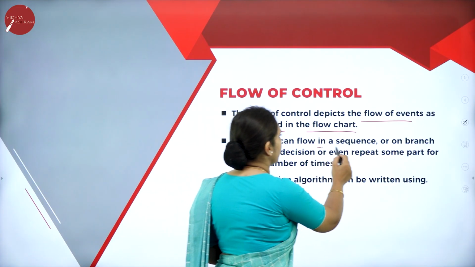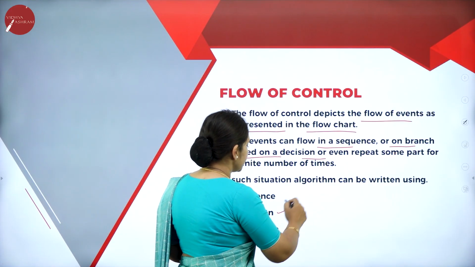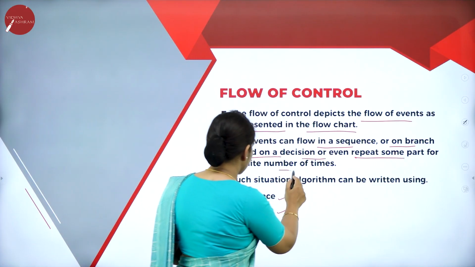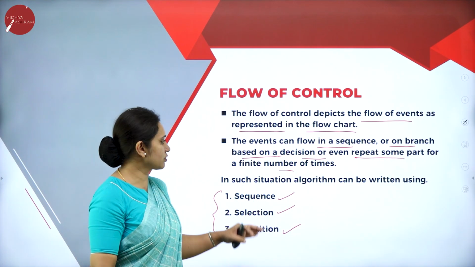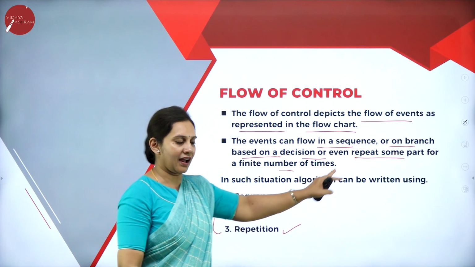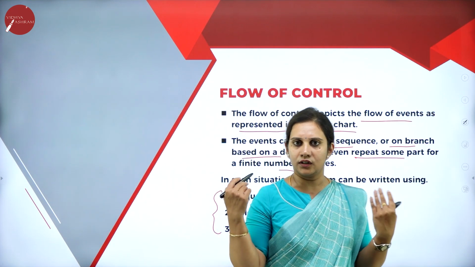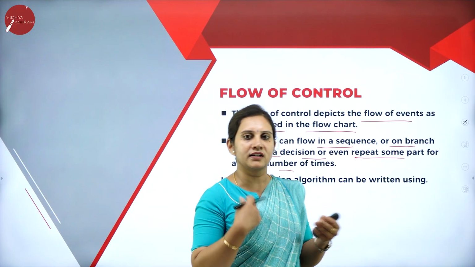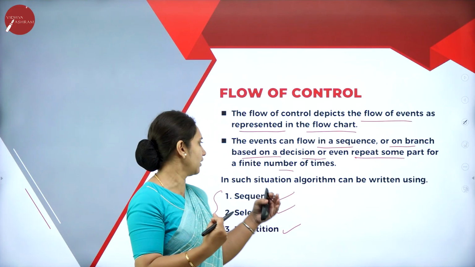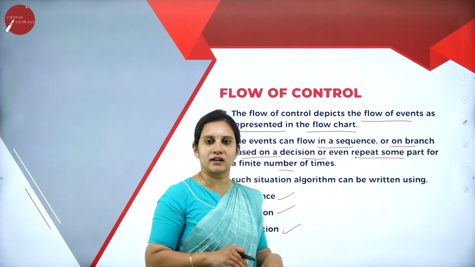The events can flow in a sequence or on a branch based on the decision, that is what selection. Sequence is again step by step, and it can also repeat some part, that is what we call repetition. So in such situations, the algorithm can be written using sequence, selection and repetition. In flow control, you can either write in a sequence, or decide whether it is true or false, or do nothing, or selection and repetition, that is repeating of the loop, we call that iteration.